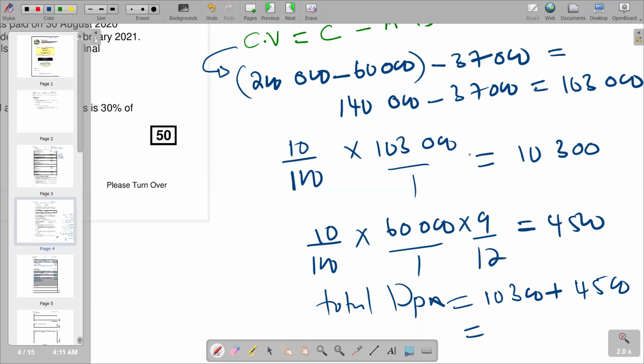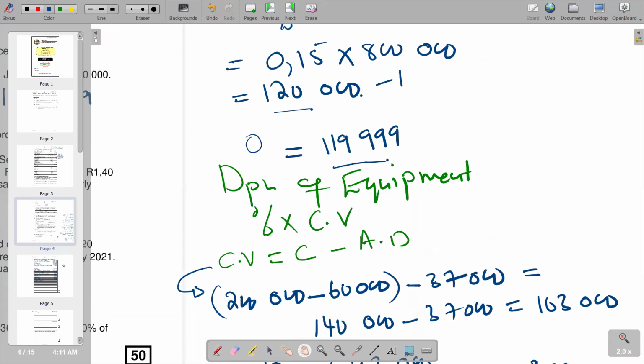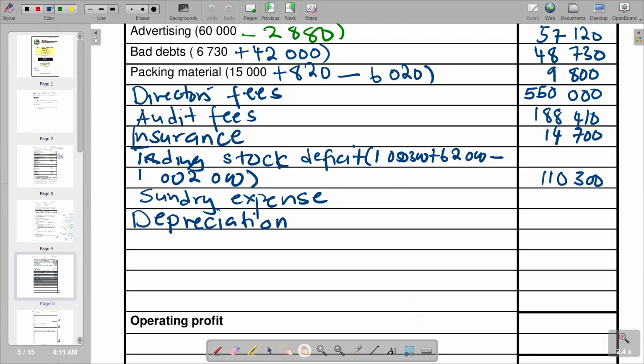Get it as 14,800. This is depreciation for equipment. Then we add it to depreciation for vehicles, which is 190,999. So come here on our answer section, depreciation in brackets, we say 190,999. And then the total that we get is 134,108.